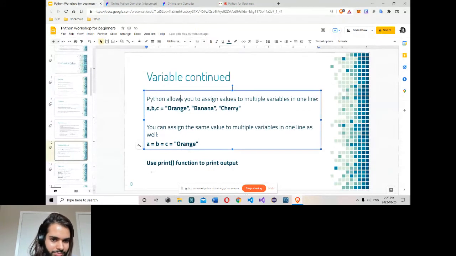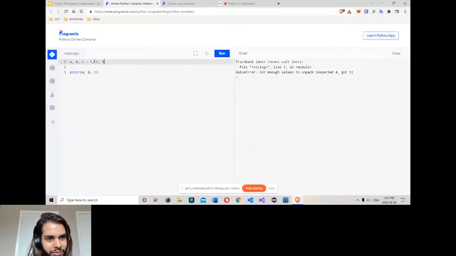Now if we want to assign the same value to multiple variables in one line, I simply want to assign 1 to all 3. If I try to run it like this, it will not work. So one way is to simply write this. It means A is equal to B, B equal to C, and C equal to 1. So A is 1, B is 1, C is 1. In this way, I assign a single value to multiple variables in one line. I run it: 1, 1, 1. All 3 have the value 1.